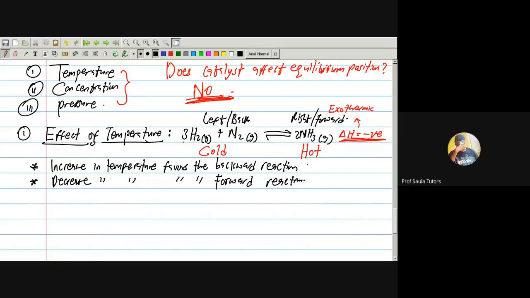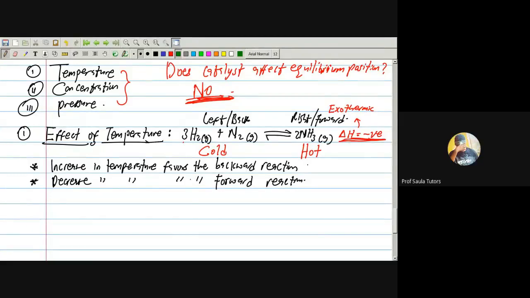Mr. Salah. Yes, sir. Please, I just want to confirm something. Are you saying that irrespective of the reaction, increase in temperature will favor the backward reaction, and decrease in temperature will always favor the forward? Not all the time. Let us look at another reaction. It's only when delta H is negative, all the time, yes.